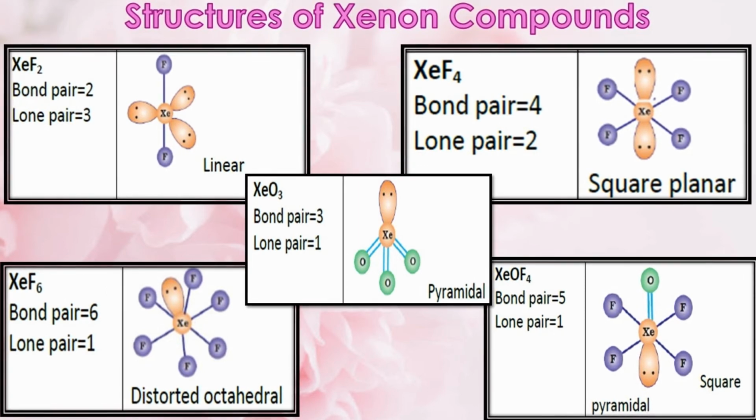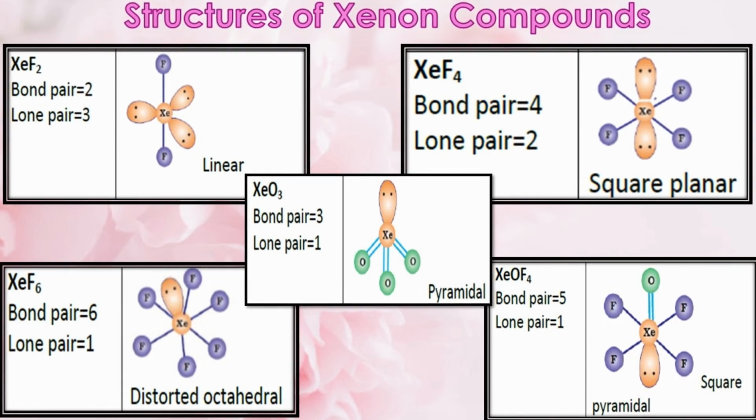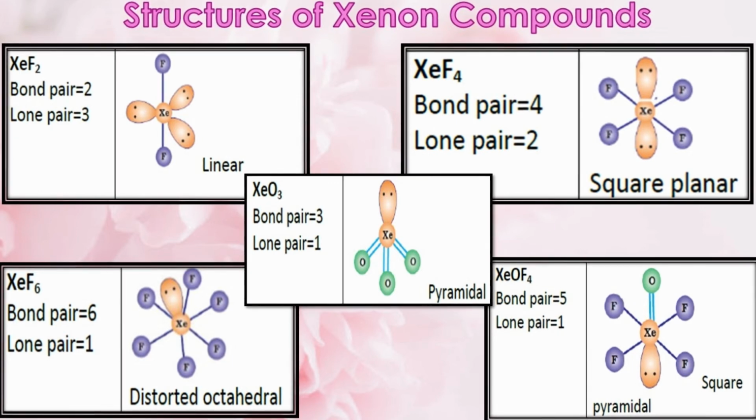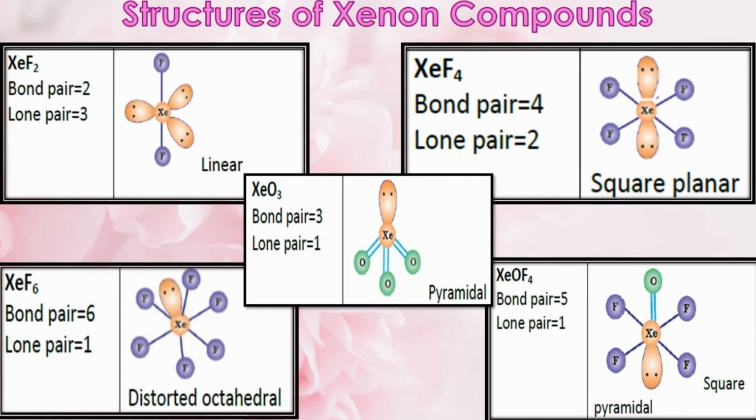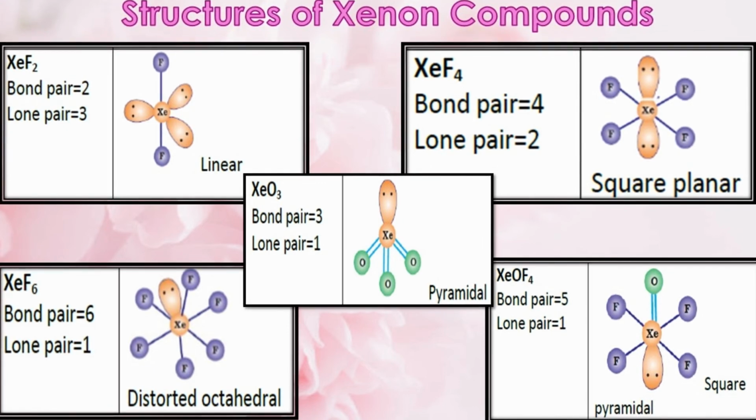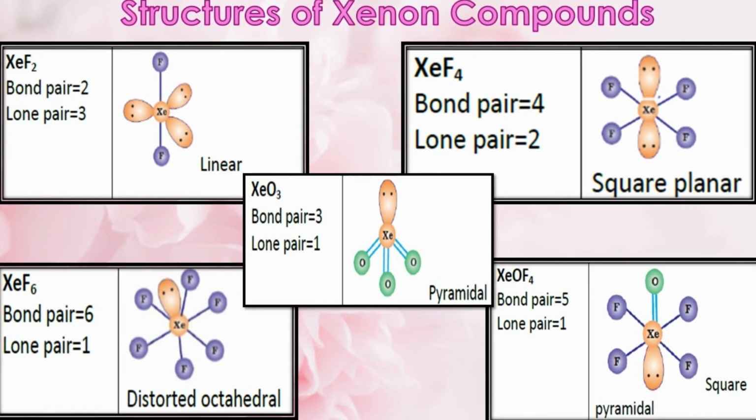The central atom xenon undergoes sp3 hybridization and it has 4 electron pairs. In that, 3 will be bond pairs and 1 will be a lone pair. Due to the presence of a lone pair of electrons on the central xenon atom, it has a pyramidal shape. Now let's learn the structure of xenon oxytetrafluoride.